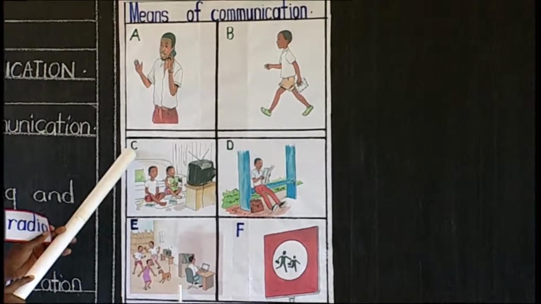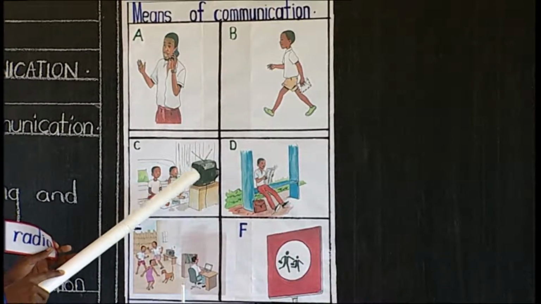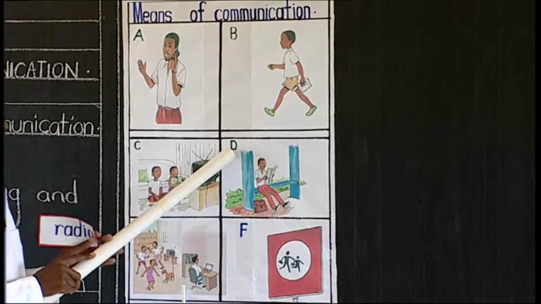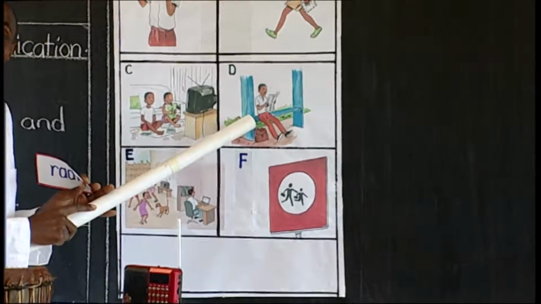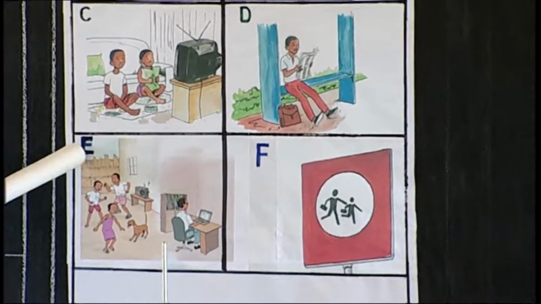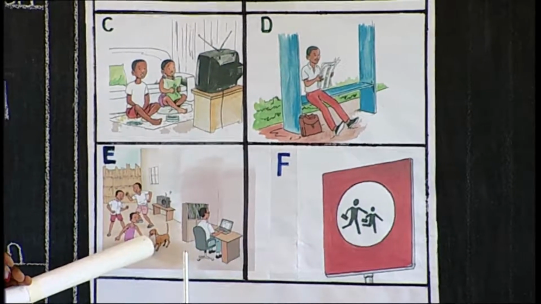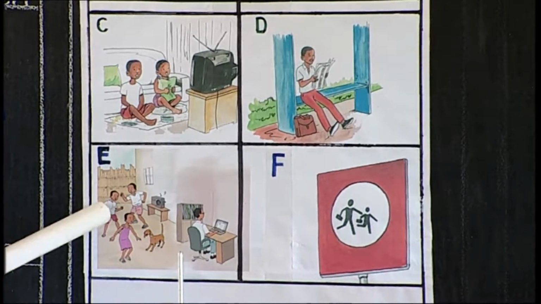Part C, you see what these children are doing? Yes, what is in front of them? Part D, you also look at this person, what is he holding? Part E, you see these pictures. There are these children playing.